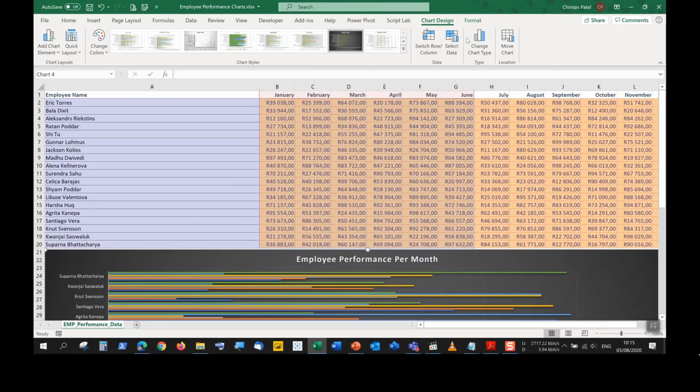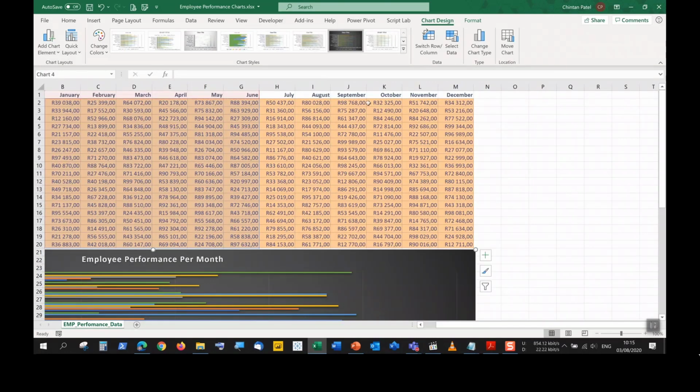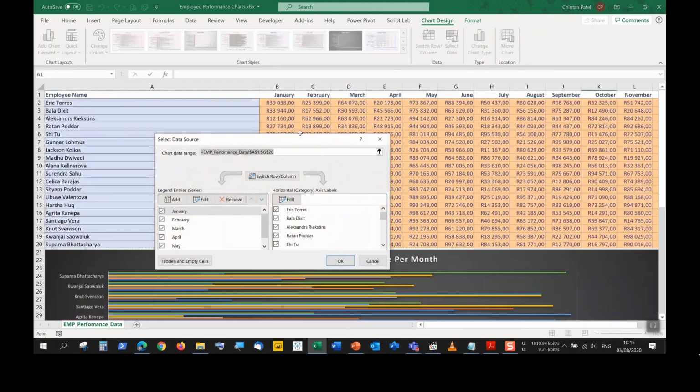Then we have the ability to select data. So this is the part where I was talking about. You may be asked to include more data, and we do want to include data for the end of the year. So select data will allow you to expand the range. So it's asking you over here to select the extra range. So there's two ways to do this.